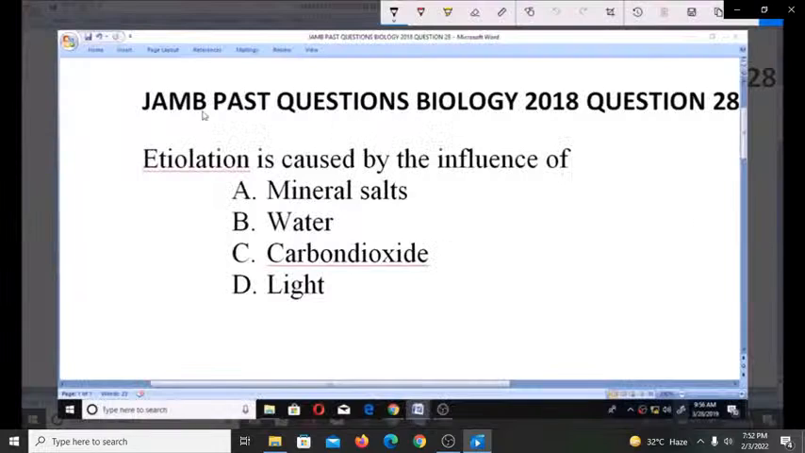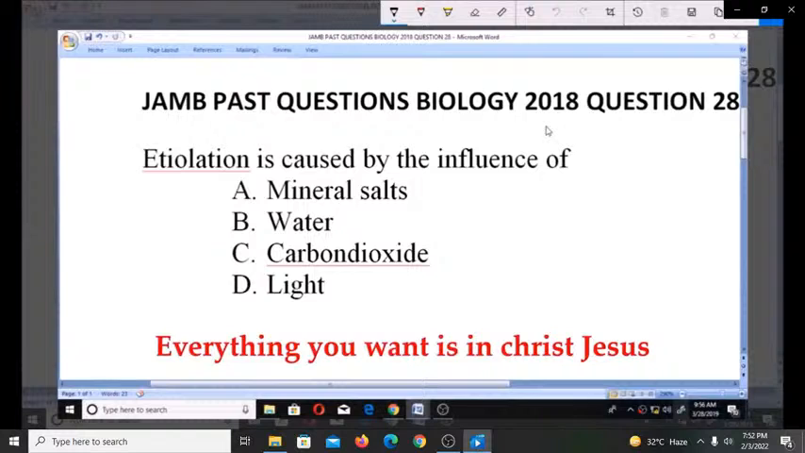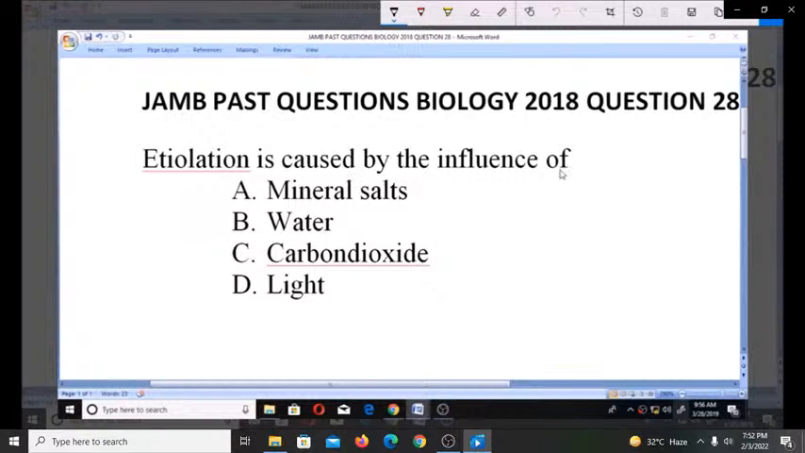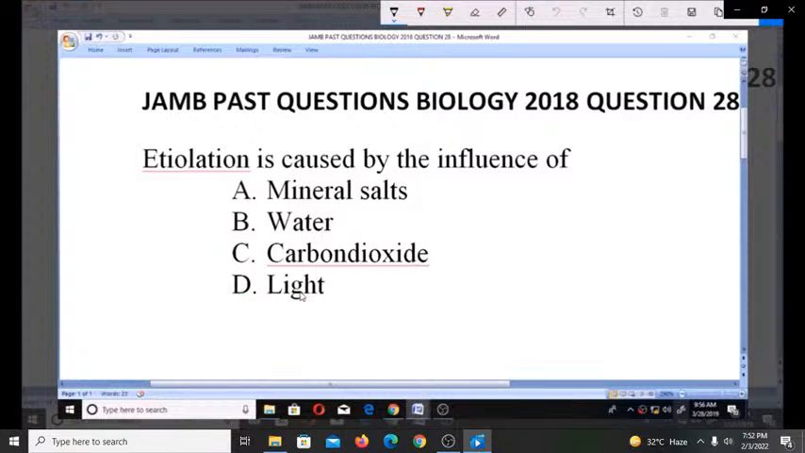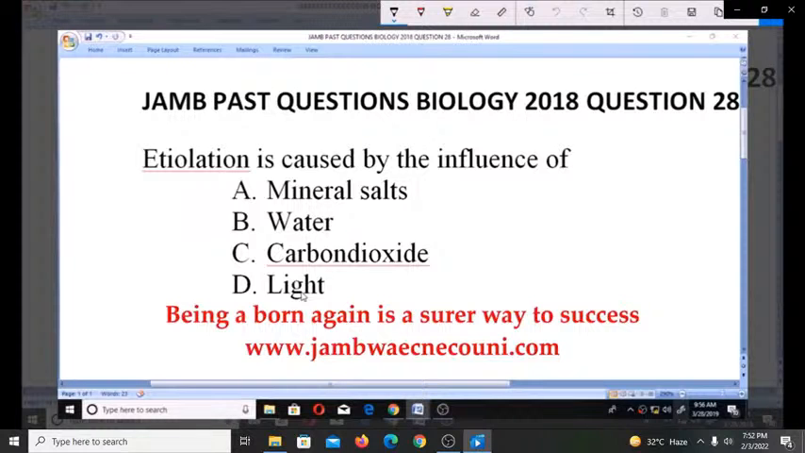Welcome. Let's look at these JAMB past questions, Biology 2018. Question number 28. Etiolation is caused by the influence of A. Mineral salts, B. Water, C. Carbon dioxide, D. Light. So what do you think causes the very phenomenon known as etiolation? So first of all, we need to understand what etiolation is for us to be able to know what causes it.